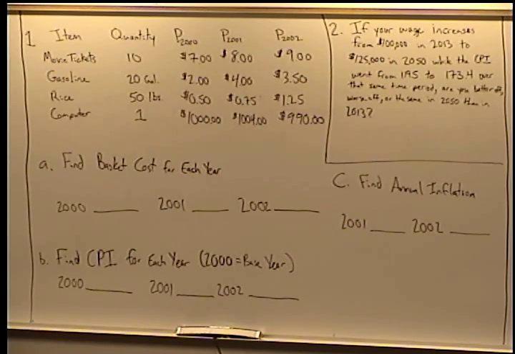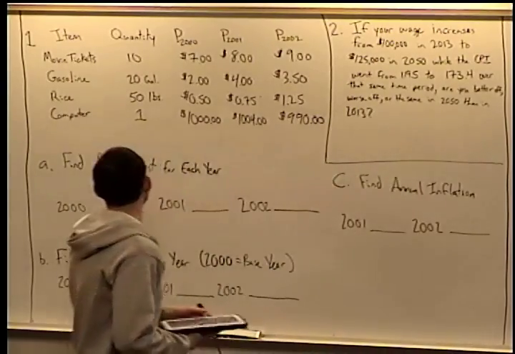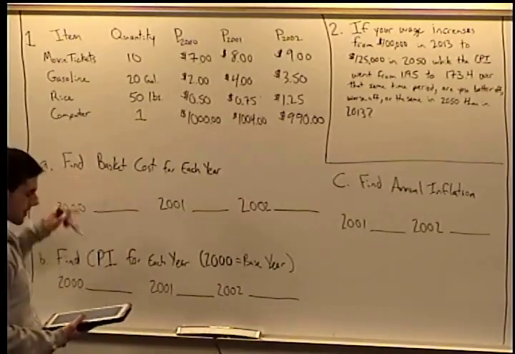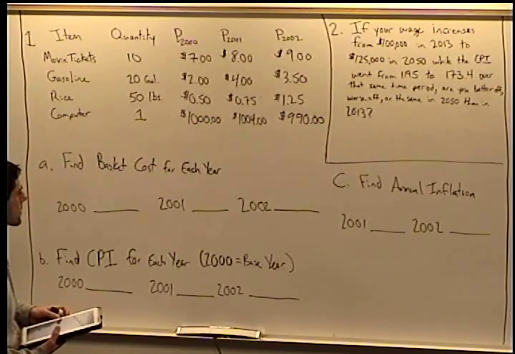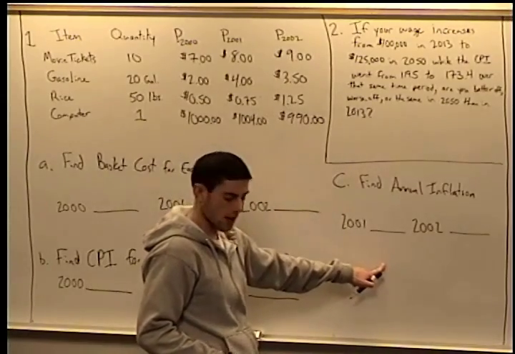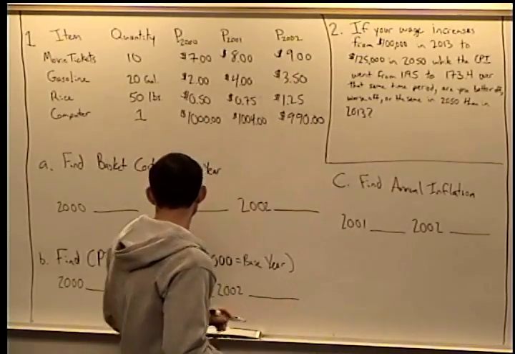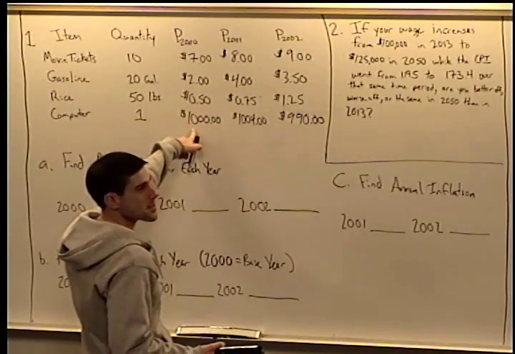Okay, so for this problem set, part A, find the basket cost for each year. And what I'm going to do is find the basket cost in this little area right here for each year. So for 2000, we want to take quantities times prices and add them together.